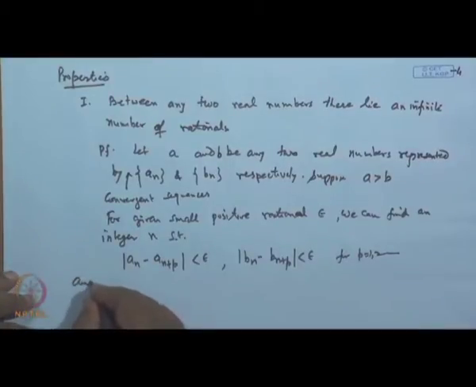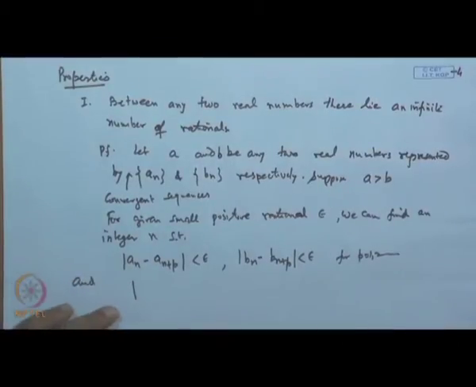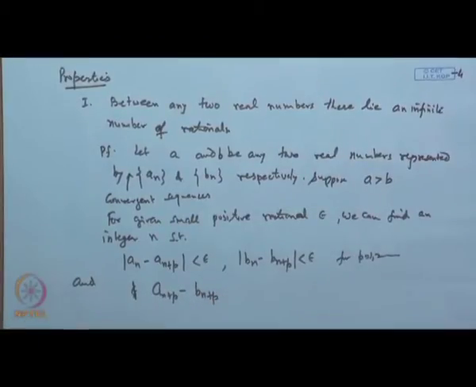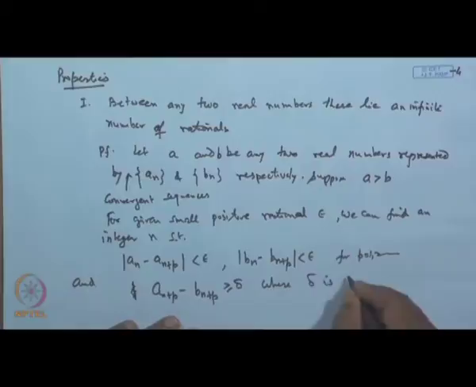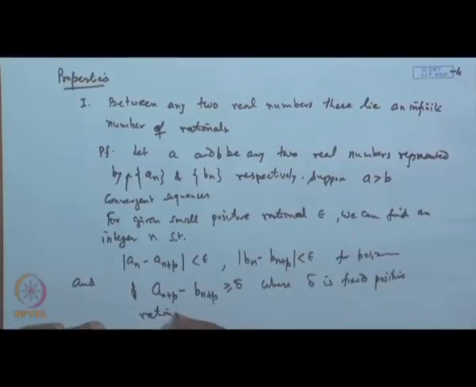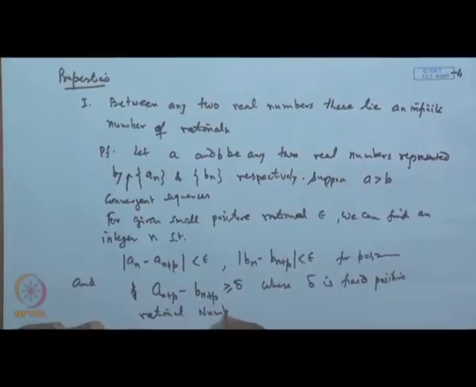And because A is greater than B, a_(n+p) minus b_(n+p) is greater than or equal to some positive number delta, where delta is a fixed positive rational number.